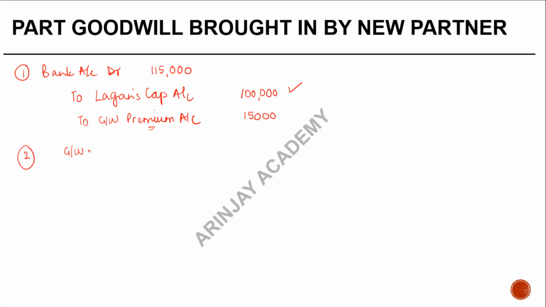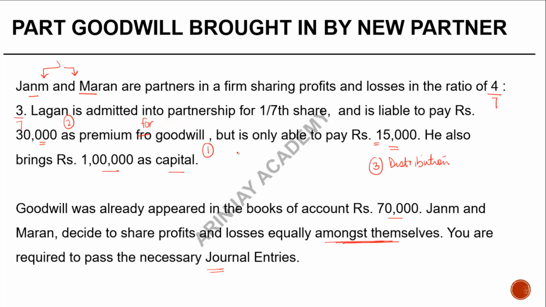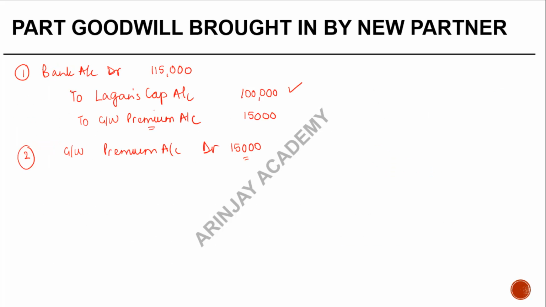So we will debit the goodwill premium account by 15,000. But is that the total value of goodwill which should be given to the partners? The answer is no, because the goodwill premium is actually 30,000, which means 15,000 has been short paid by Lagan.